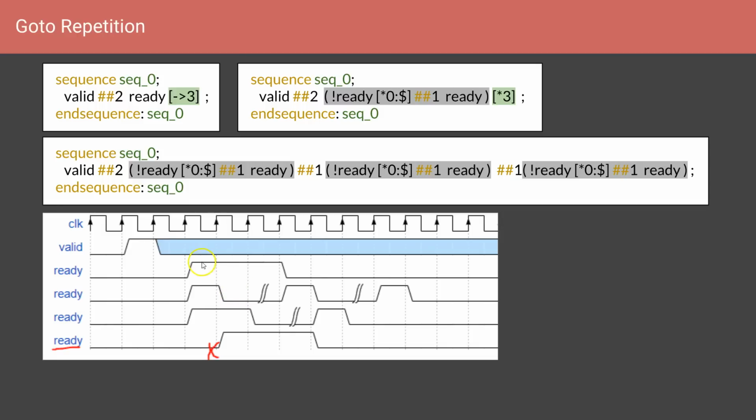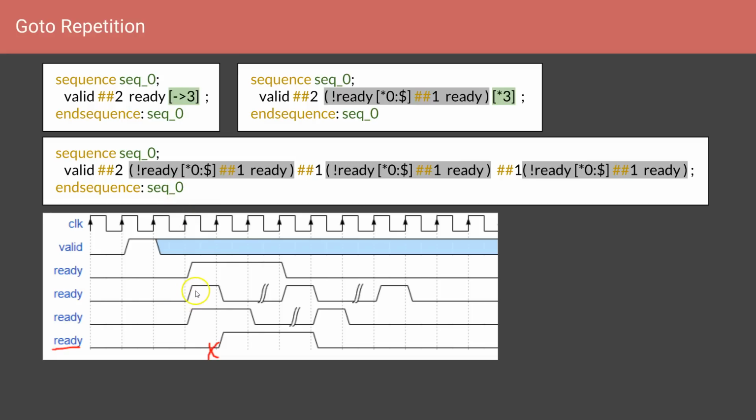In the first case, the ready is continuously high for three clock cycles. So let's see whether this whole expression will be satisfied there. If ready is continuously high here, it will satisfy the 0 repetition here, and the first ready will be coming at this point. And again, after 1 clock cycle, the expression says ready could be high after 0 clock cycles. So it is again taking the 0 condition and saying ready is high here, and it is repeated. So this will satisfy this first expression.